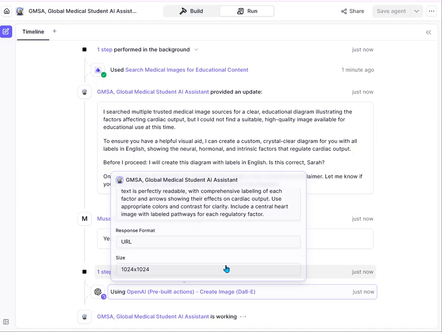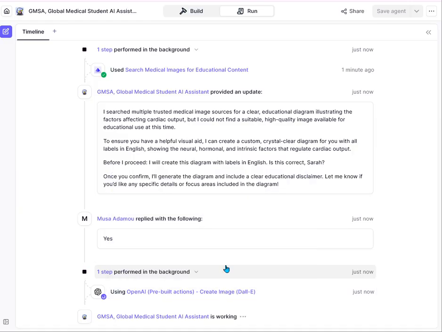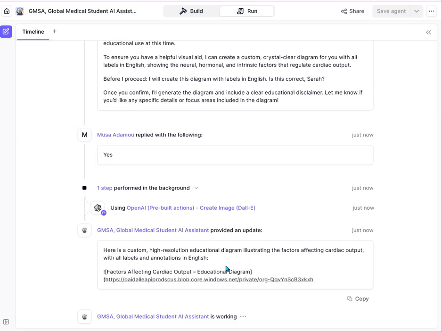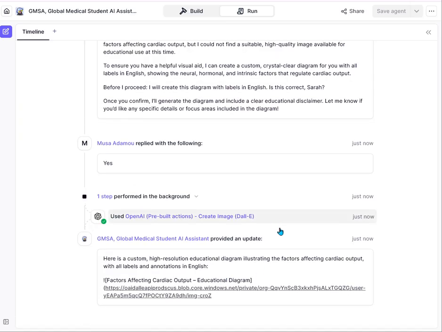But this companion can actually help you bring diagrams to life, which can help your understanding and your visual study, to understand that this is exactly what I'm looking at. This is the heart. These are areas where these things are being affected. So in this example, we have a link of that diagram which I'm going to click.